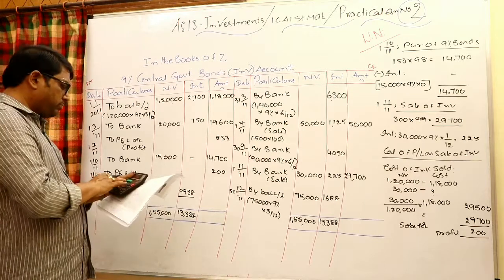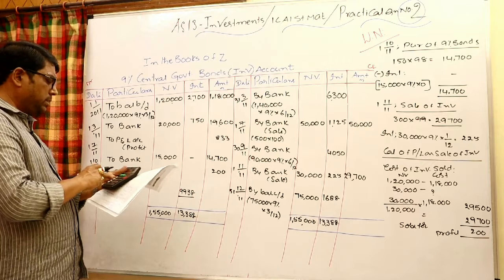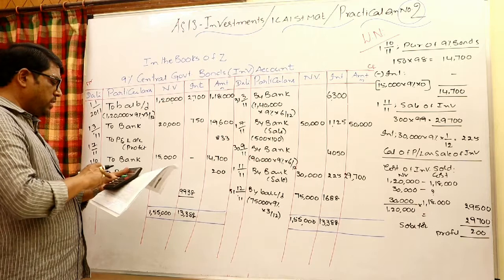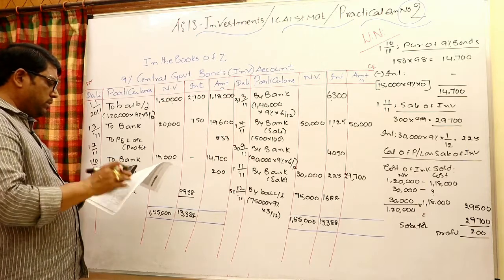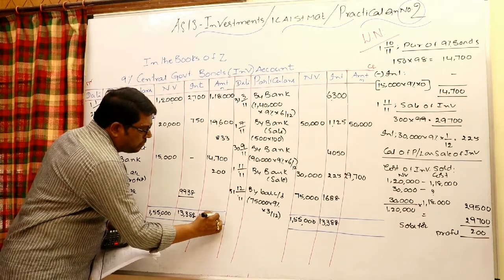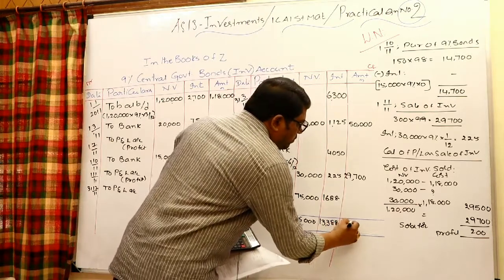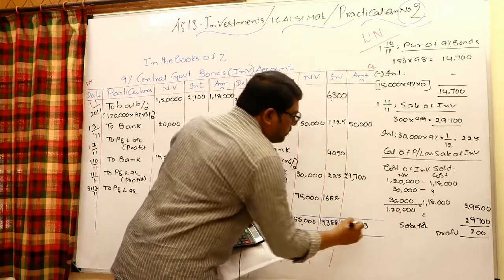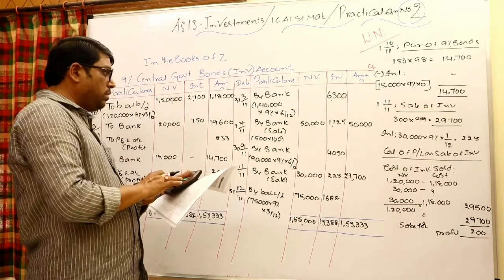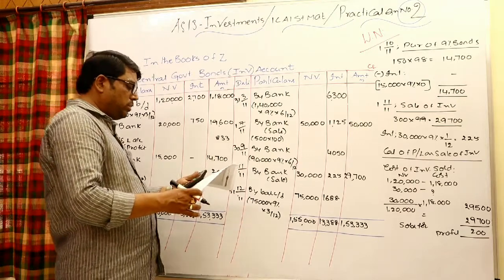Therefore 1,18,000 plus 19,600 plus 8033 plus 14,700 plus 200, 1,53,333. 1,53,333 minus 50,000 minus 29,700, 73,633.